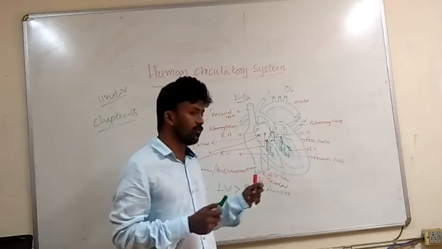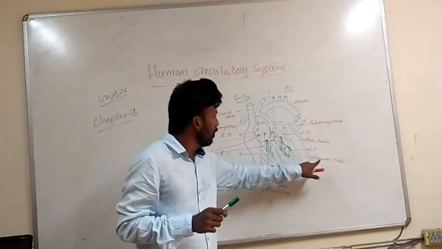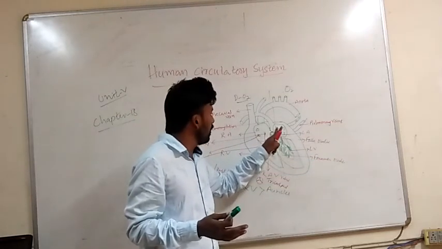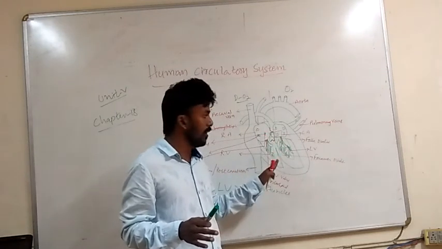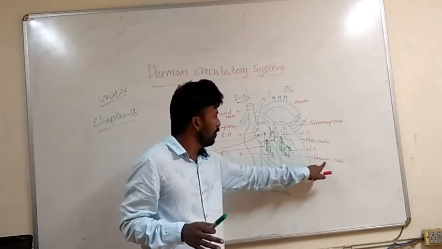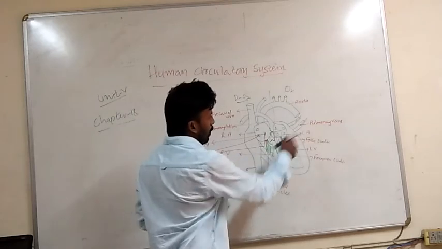Many times we hear people saying the baby has a hole in the heart. That is not a separate hole. Whenever this foramen ovale fails to close, the opening remains the same, so doctors need to do some surgery to close it. But the hole in the heart is nothing but the foramen ovale. Okay. Now continue our topic.